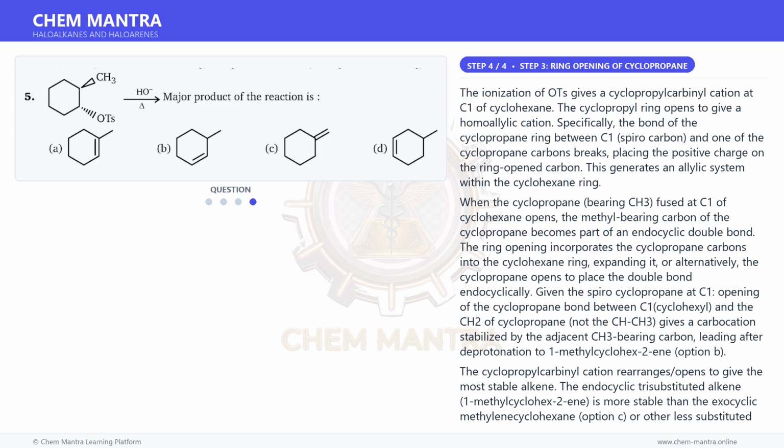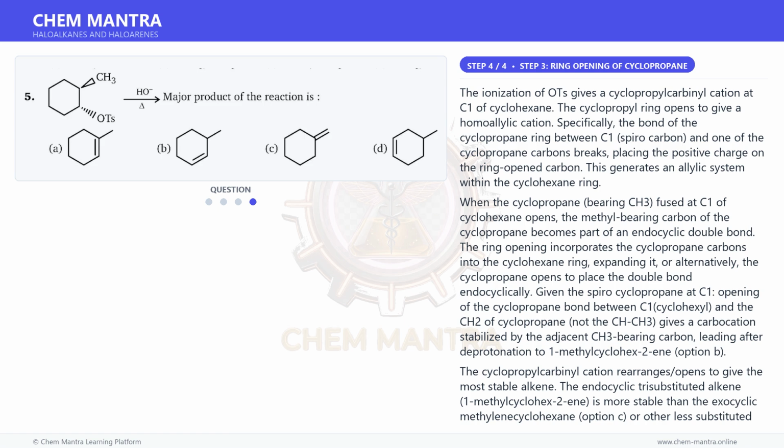Given the spirocyclopropane at C1, opening of the cyclopropane bond between C1, cyclohexyl, and the CH2 of cyclopropane, not the CH3, gives a carbocation stabilized by the adjacent CH3 bearing carbon, leading after deprotonation to